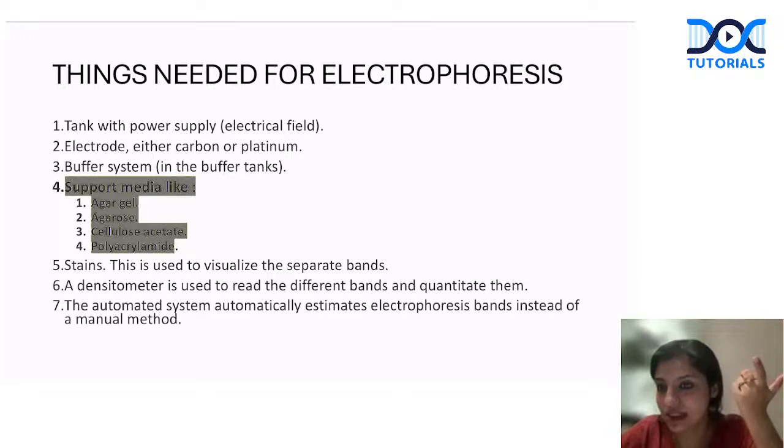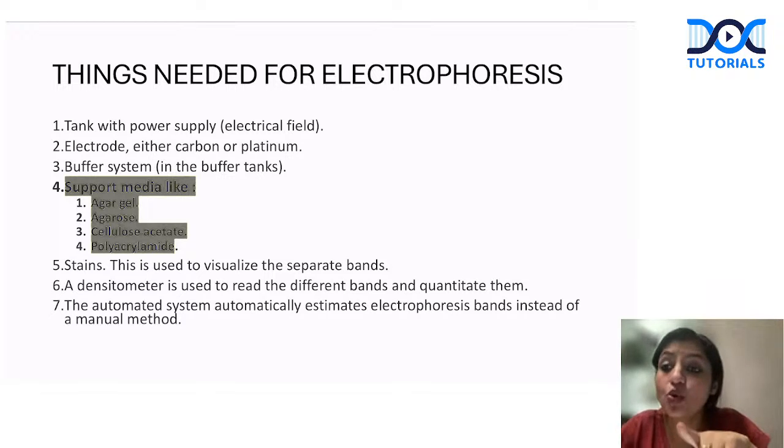And then we have to do a stain. Please remember, somebody asks you, quantitation of proteins is done by, again, densitometer. Densitometer is attached with serum protein electrophoresis, and it will quantitate the proteins. So quantitation is done on serum protein electrophoresis only, right? So that is how we do electrophoresis.